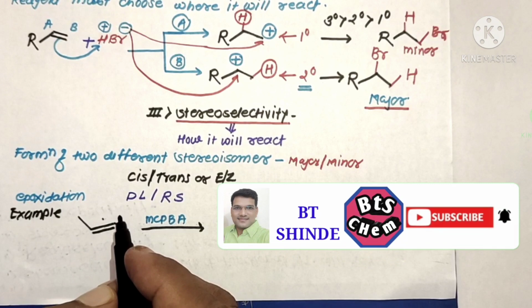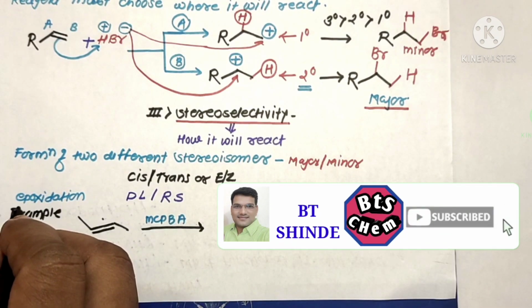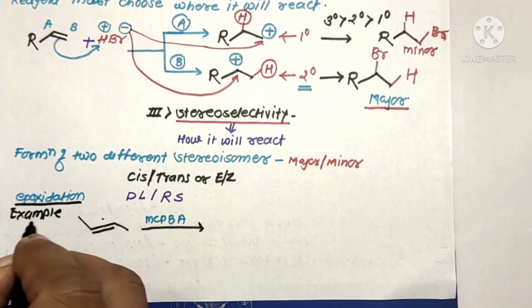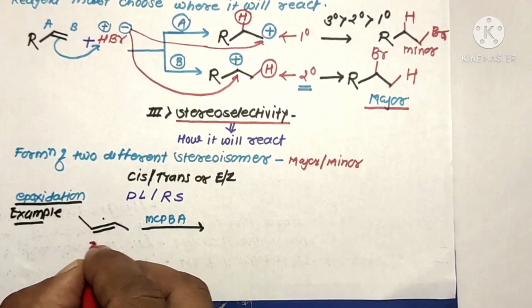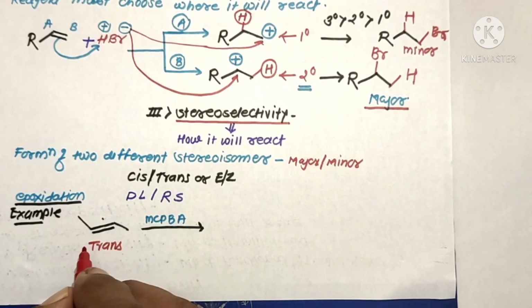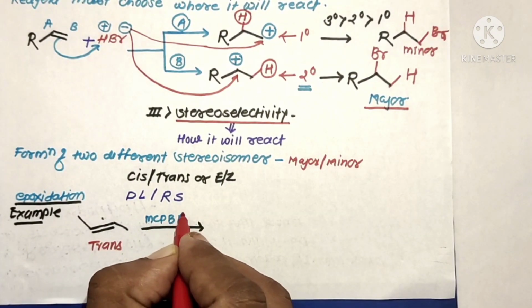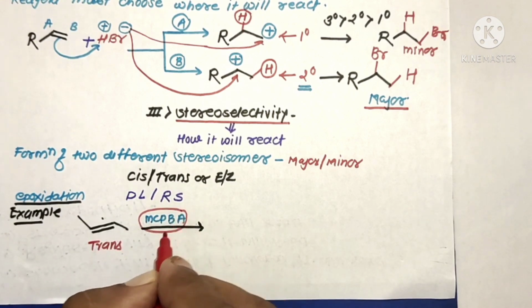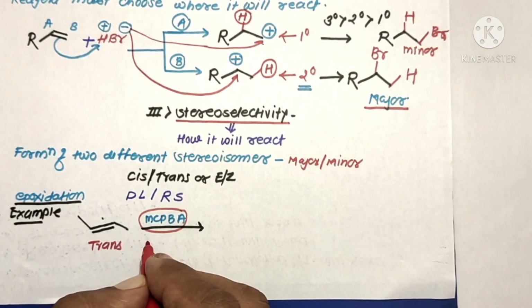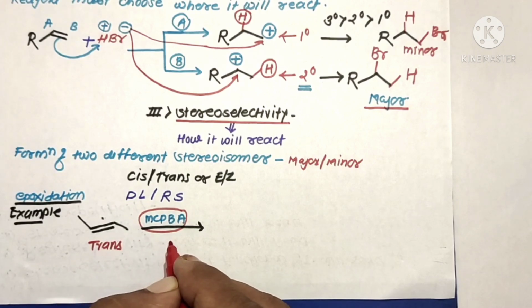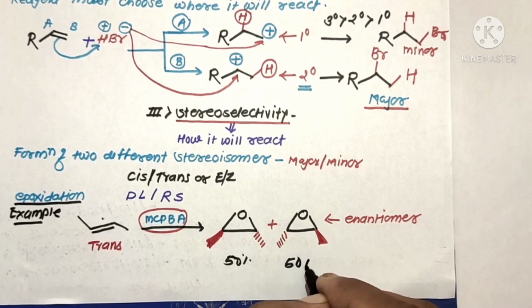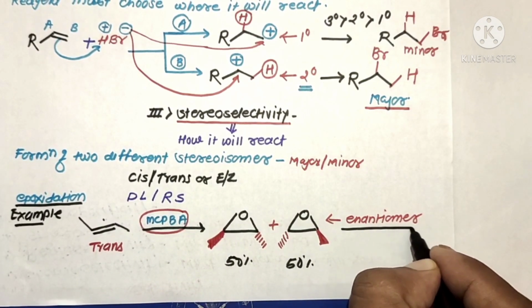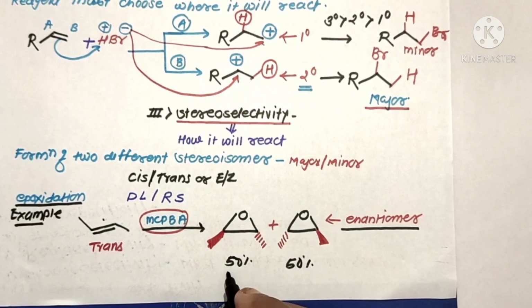The concept of stereoselectivity we can explain by using epoxidation examples. Here the substrate is a trans molecule. This trans substrate molecule is reacted in the presence of metachloroperbenzoic acid, so an epoxidation reaction takes place, forming epoxide molecules. It gives equal composition of products, that is, enantiomeric pairs, an equimolar mixture of the products.